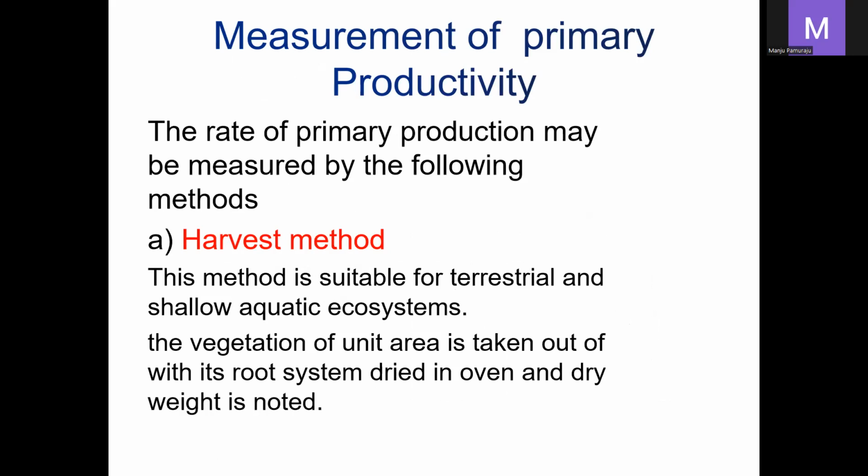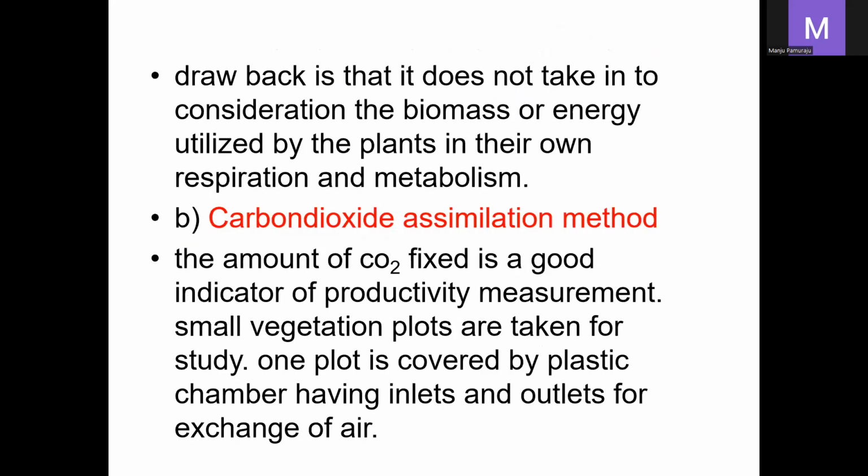So primary productivity is the rate, that is, the amount of energy synthesized by the producers, the primary producers. It is called primary productivity. Here, primary productivity can be measured by two methods. The first is the harvest method, and the second is the carbon dioxide assimilation method.